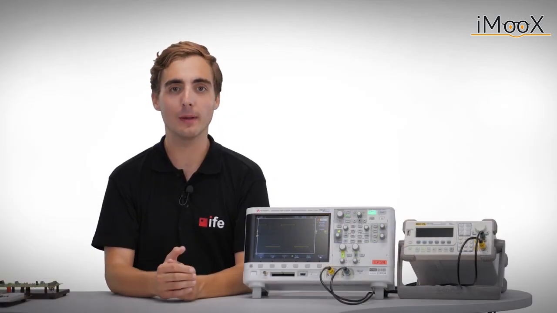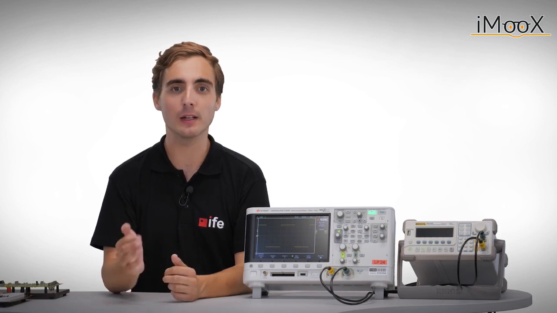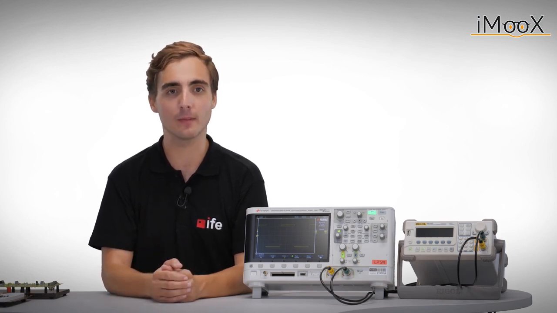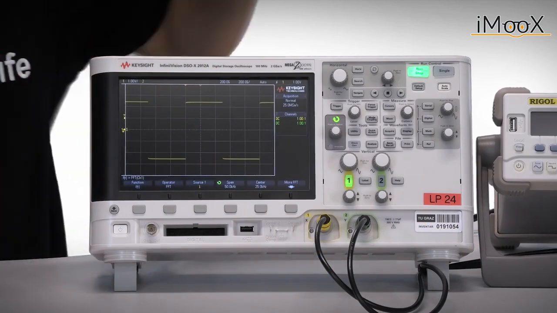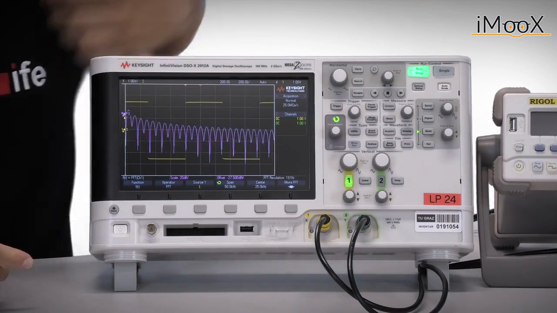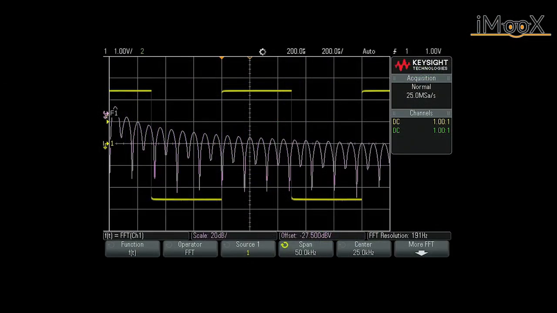Depending on the scope capabilities, there are even more complex functions possible, such as fast Fourier transforms or FFTs. Applying the FFT to a rectangular signal will give us a sinc function. You can see the main frequency and the odd harmonics.